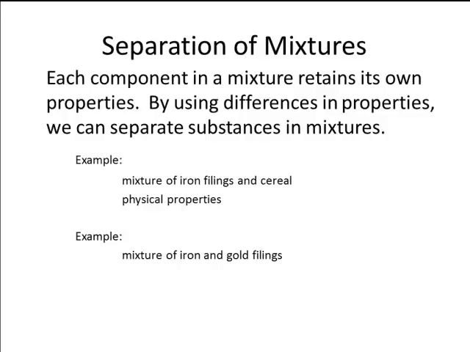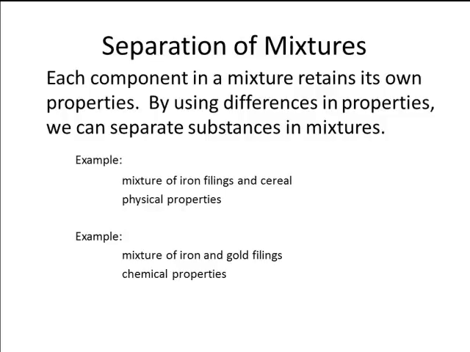Now, if we look at a mixture of iron and gold filings, we can use a chemical property to separate those two. If we put that mixture in some concentrated acid, the iron is going to dissolve, but the gold won't. So we can dissolve the iron and then filter out the gold from that solution. That would be an example of using a chemical property to do a separation.